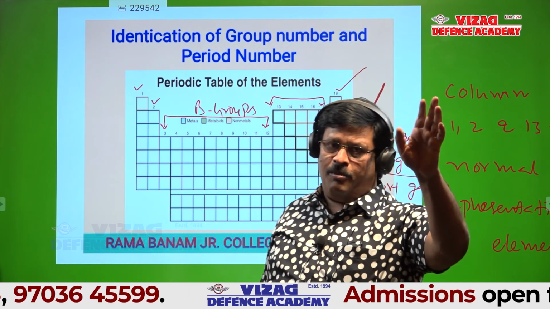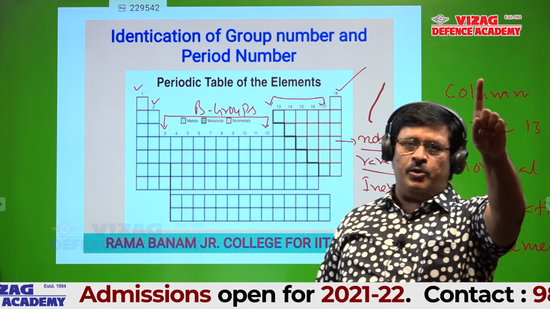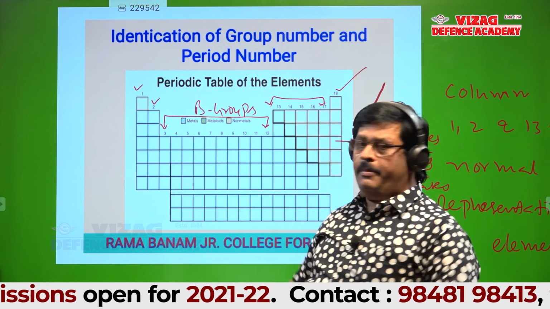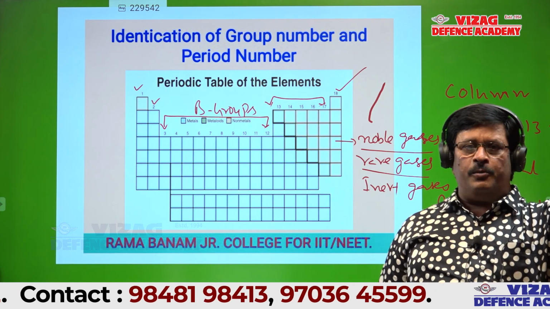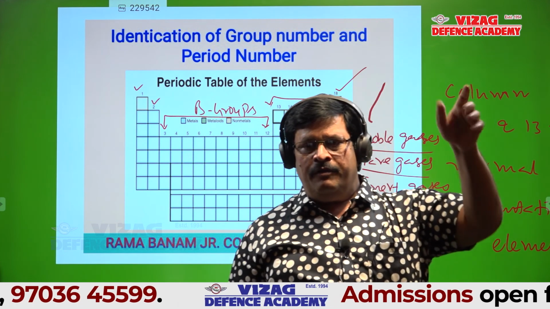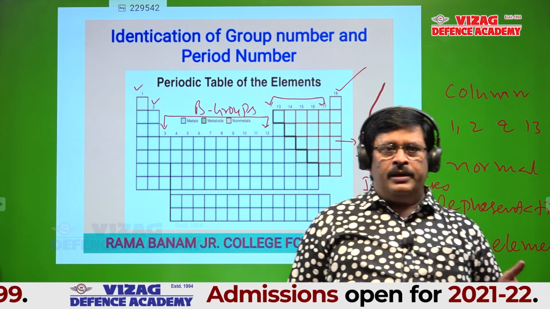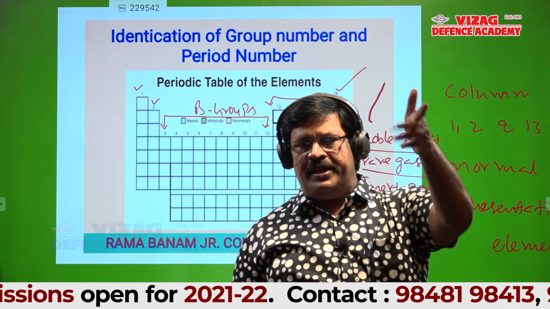Before that, one more thing. Column number 1 is 1A group. Column number 2 is 2A. 13 is 3A group. 14 is 4A group. 15 is 5A. 16 is 6A. 17 is 7A.